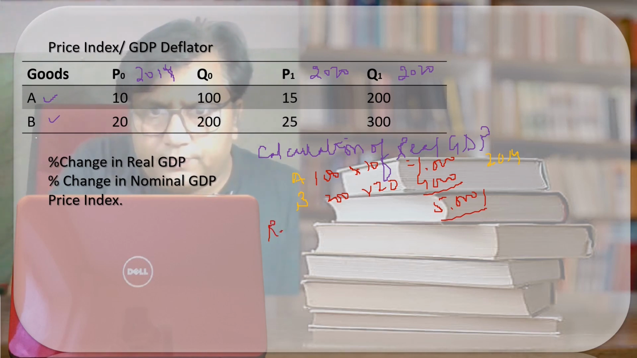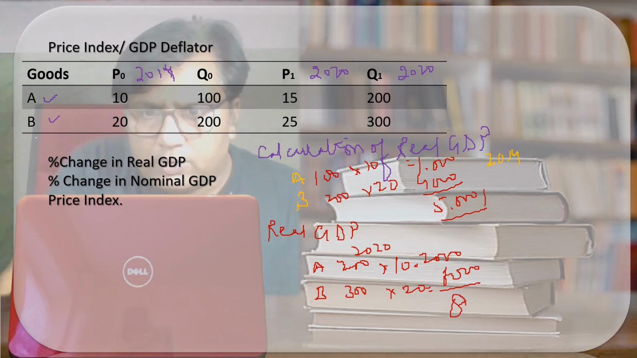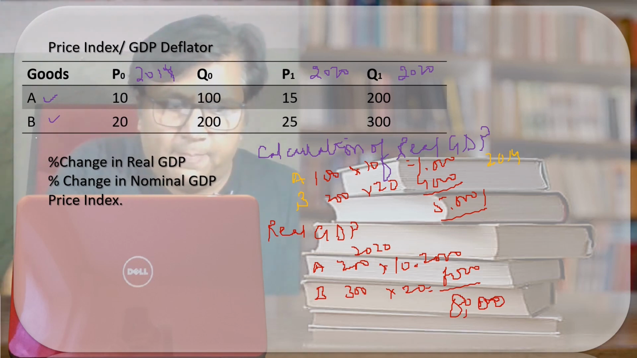Now calculate the real GDP of the year 2020. A goods, B goods. Here the quantity is 200. Here the quantity is 300. The price will be the same, that is 10. The price will be the same, 20. Because in the real GDP we multiply the quantity with the base year price. Only the quantity will change. It will be 2000. It will be 6000. Here it will be 8000. Fine.